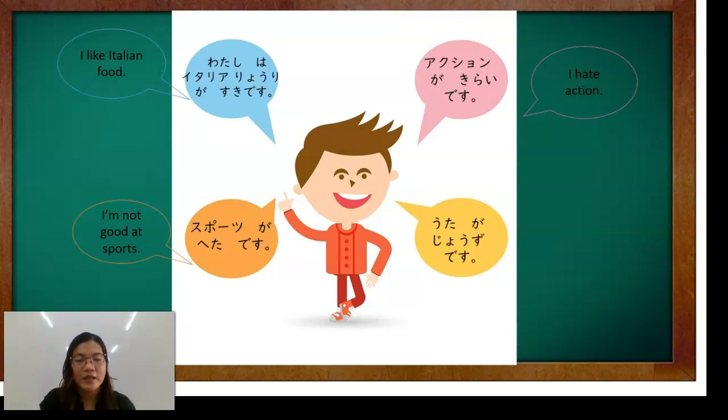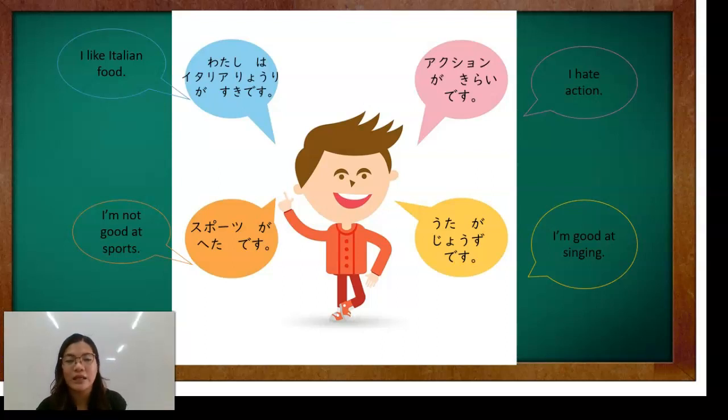Okay? Next and the last one is kung saan ka magaling, jozu. For example, you're good at singing. You will say, I'm good at singing. So, singing is uta. Uta or utaimasu. Let's have it as a noun. Okay? Uta ga jozu desu. That means I'm good at singing. So since singing yung ating noun here, you will just mark that as particle ga. Okay, so ganun lang po.